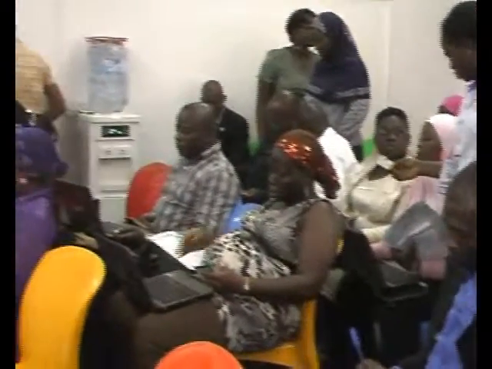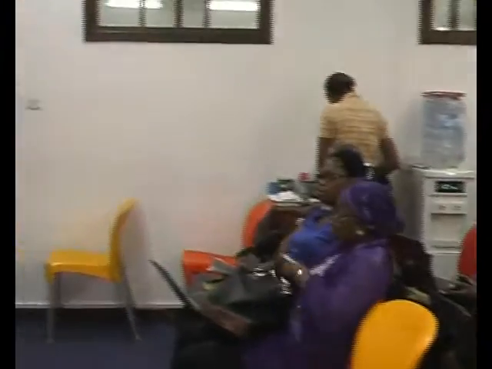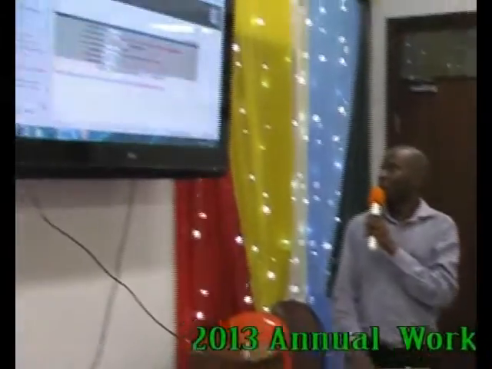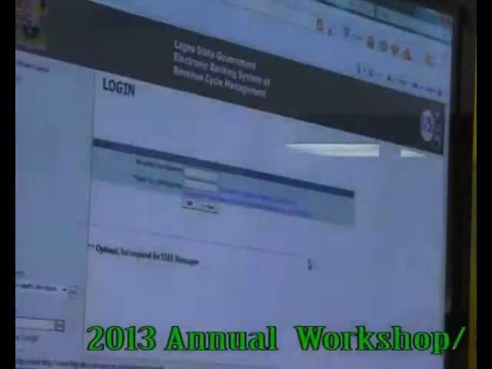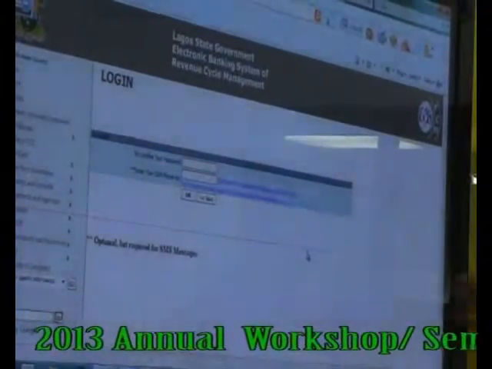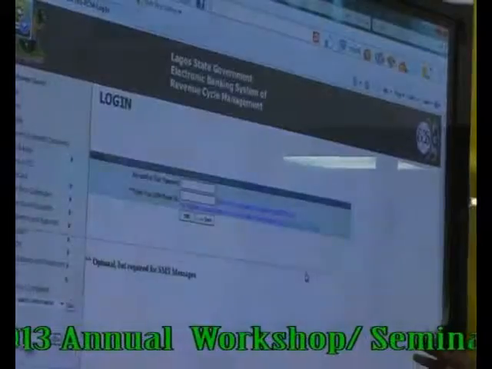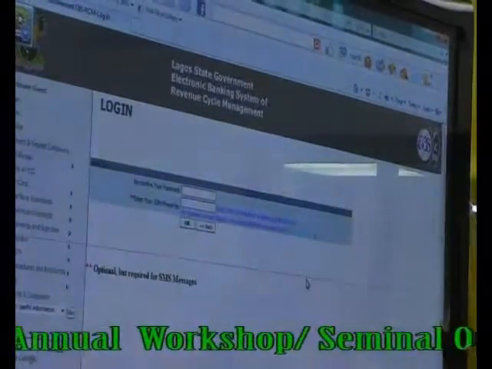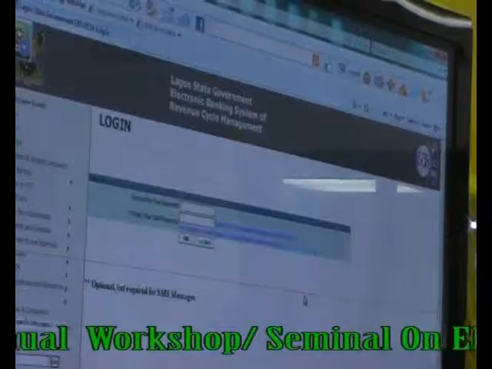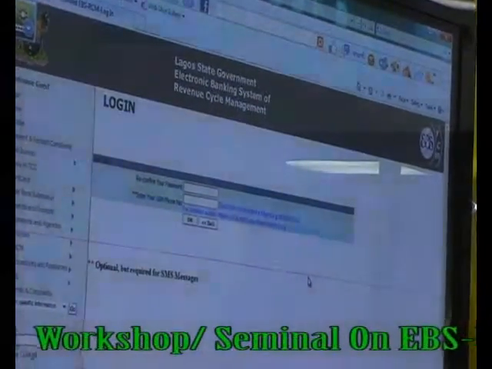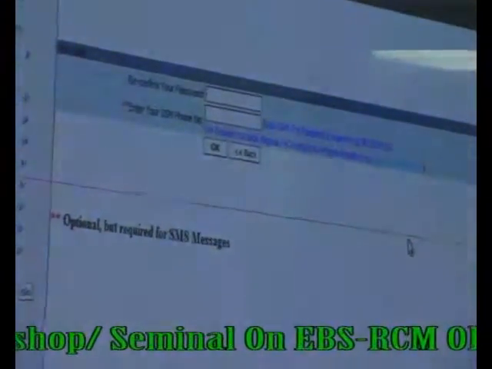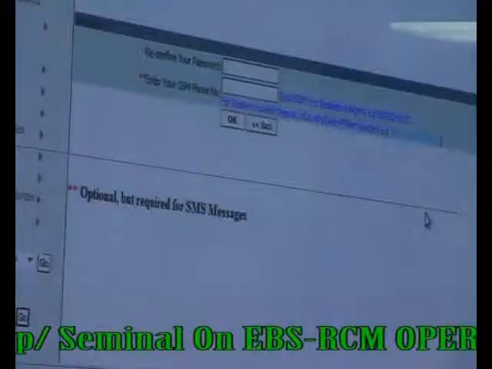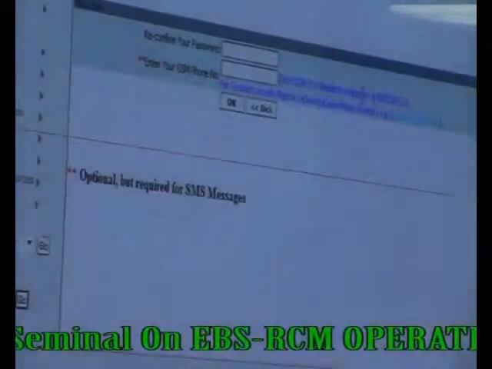So, if you are a first-time user, and you have entered this information, I want you to click, I am a new user. Look at the button. I have clicked it. Now, if you click it, this is the next thing you are going to see. It will ask you to put your password again, and then put your GSM phone number. These are the 2 necessary pieces of information. If you do that and say OK,